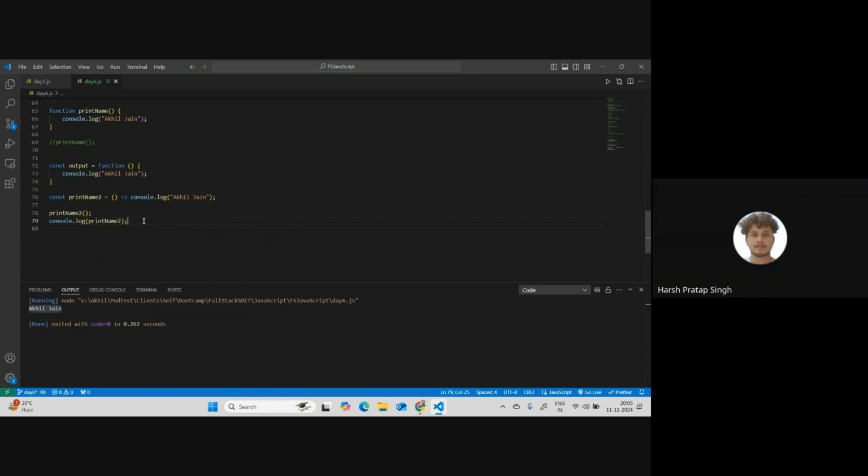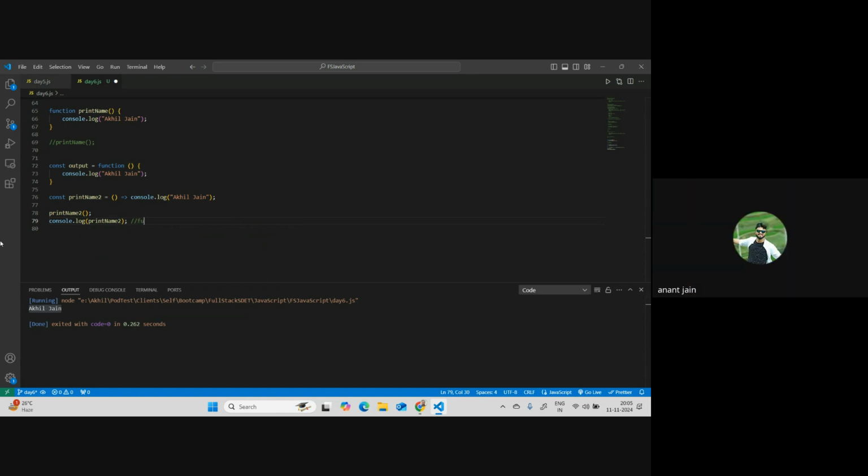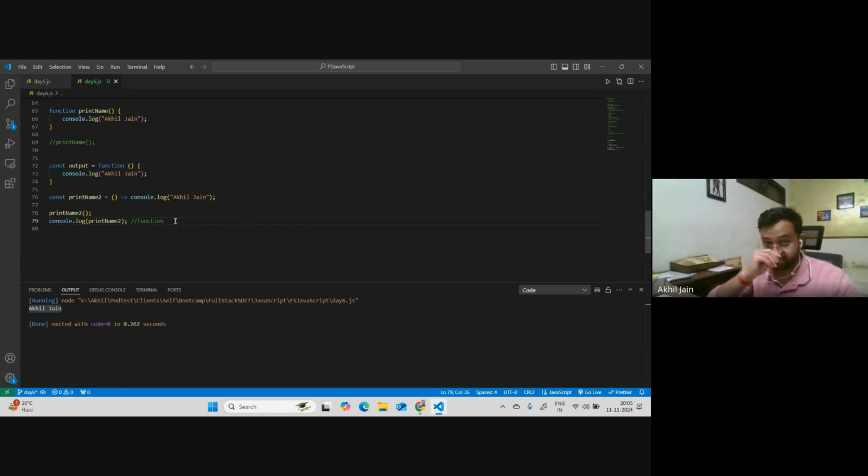Callback function? Not callback, we have not discussed callback. It will be function only. Akhiljan? I don't think it will be Akhiljan. What does console.log return? Void? Okay, let's see. Actually, I'm not sure about the console.log, but it will not say string, I believe. Let's see.